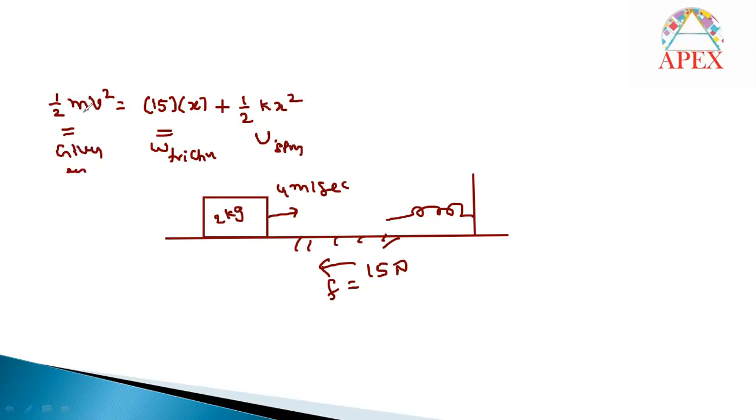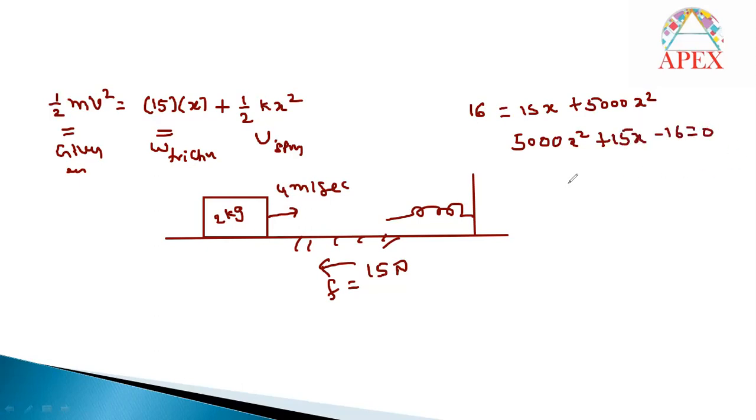Now half m, with mass 2 kg, the 2 and 2 get cancelled. V is 4, that means 16. If you substitute the values, 16 equals 15x plus half into k. K is 10 power 4, so half into k means 5,000 x square. Finally you get 5,000 x square plus 15x minus 16 equal to 0.